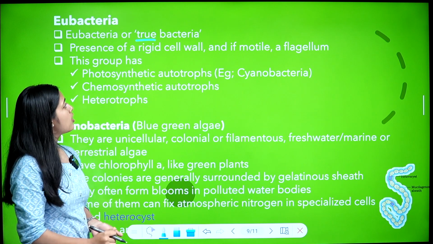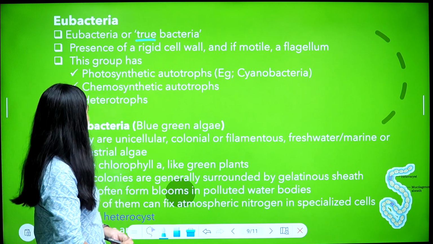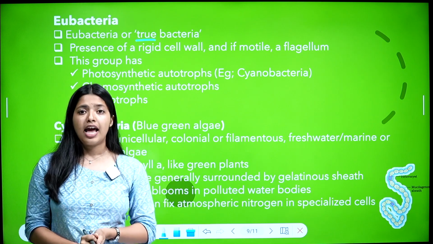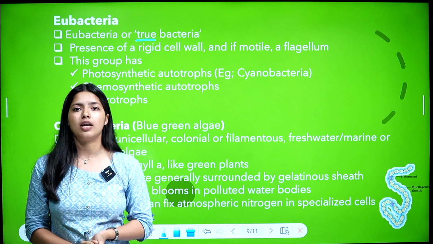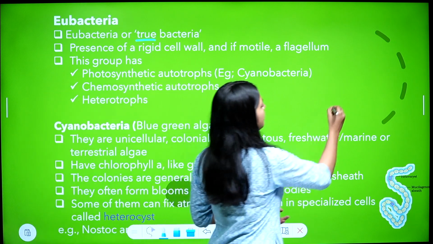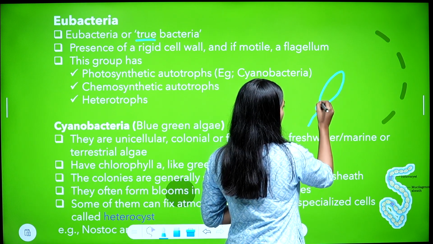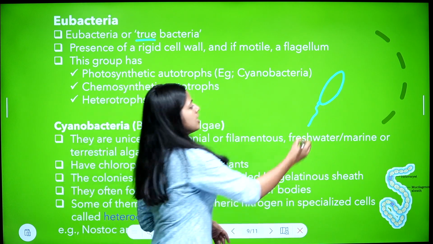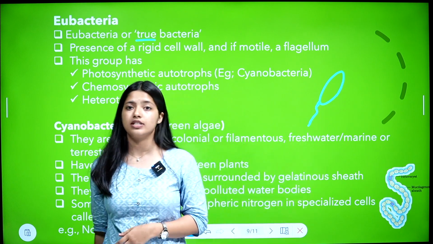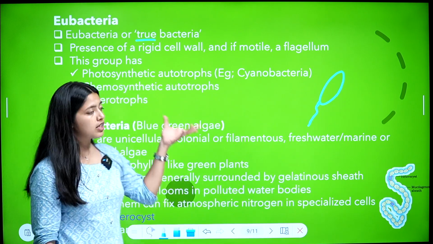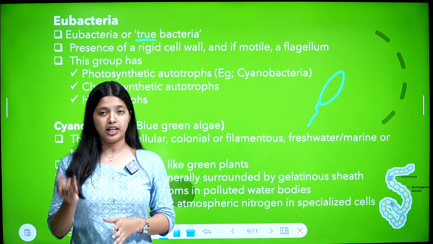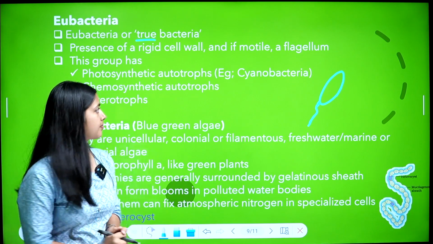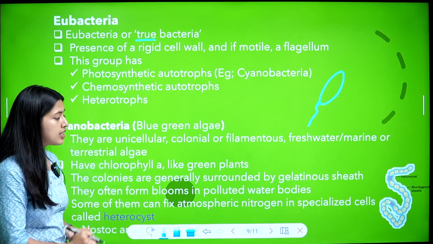Presence of a rigid cell wall and, if motile, a flagellum. Eubacteria have a rigid cell wall, and if they are motile, they will have flagella. What is flagella? Flagella is a structure that helps for movement or locomotion in bacteria. Consider this as a bacterium. For movement, it will have a special structure called flagella. So this is the flagella of a bacterium. If they can do movement, it will be with the help of a structure called flagella.